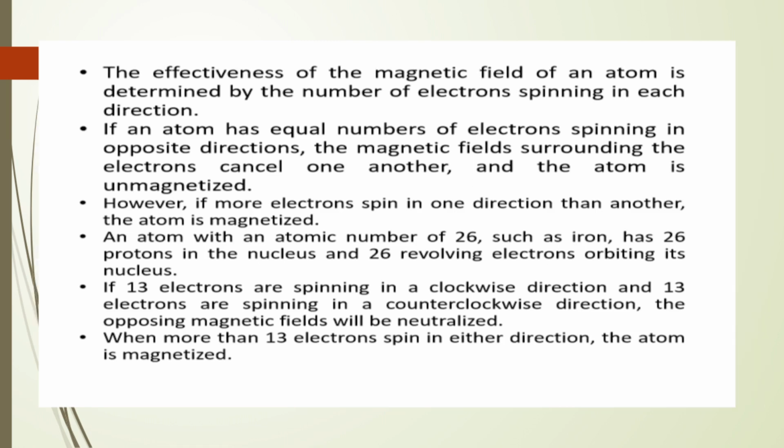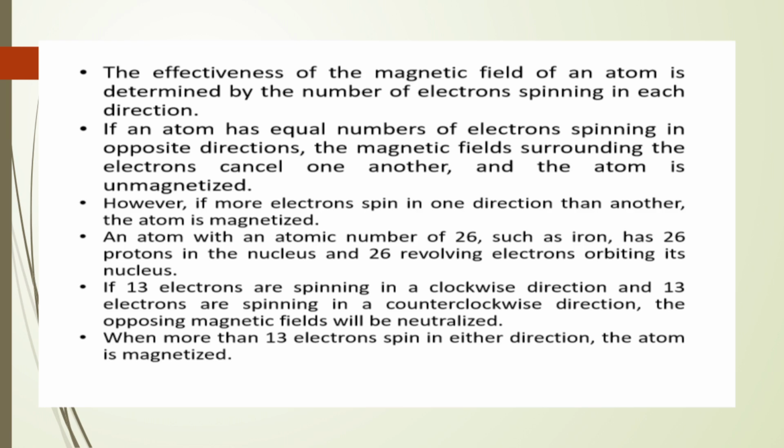The effectiveness of the magnetic field of an atom is determined by the number of electrons spinning in each direction. If an atom has equal numbers of electrons spinning in opposite directions, the magnetic fields surrounding the electrons cancel one another and the atom is unmagnetized. However, if more electrons spin in one direction than another, the atom is magnetized.